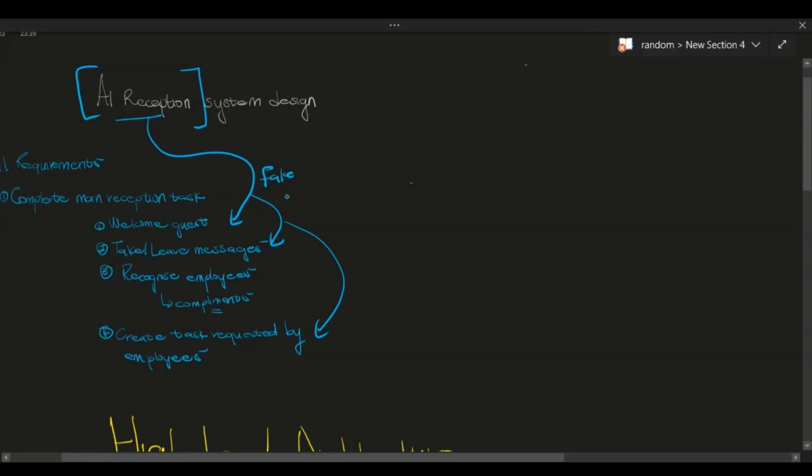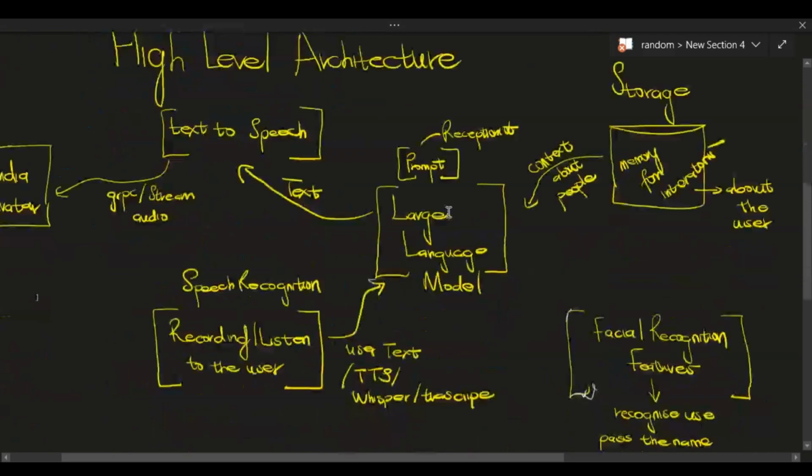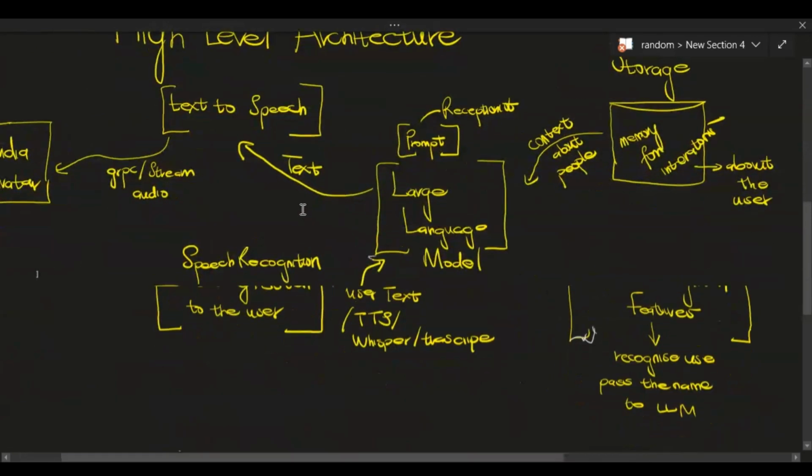So I'm going to get into how we're going to make our large language model have these capabilities on its own, and we don't program anything. We just train a model to be able to do all of this stuff. So that's what we're going to look into. This is the architecture at the high level.